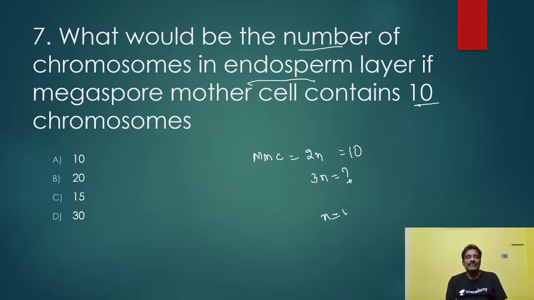Here n is equal to 10 by 2, which is 5. So 3n means 3 into 5, 15. So the endosperm contains 15 chromosomes. Here the diploid number is reduced to haploid. 2n is 10, reduced to 5 only. n is equal to 10 by 2, 5. But here endosperm ploidy is 3n only. So how many chromosomes are there here? 3 into 5, 15. Okay, this is very simple.